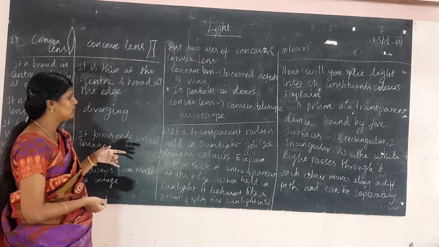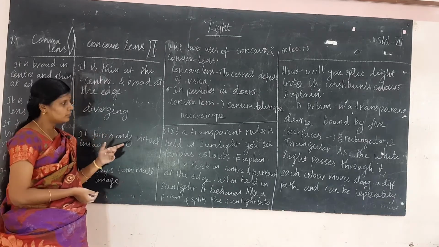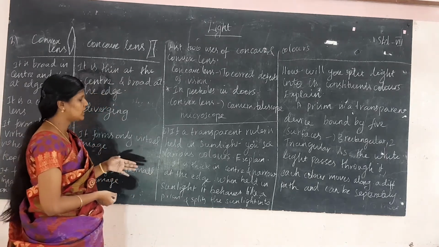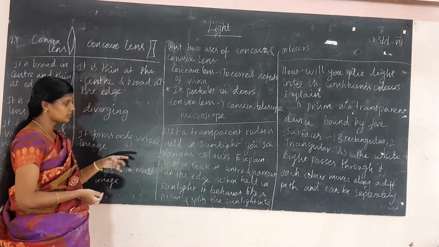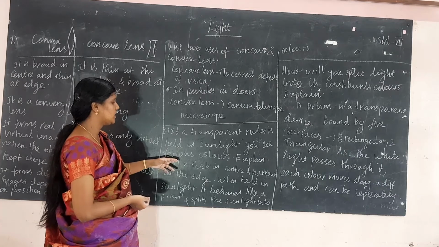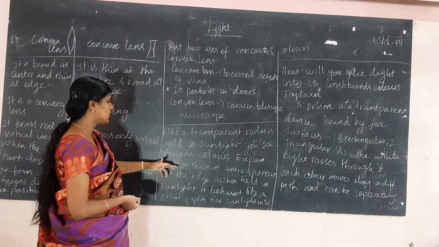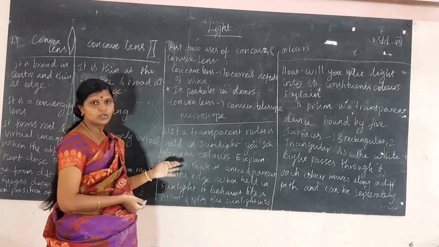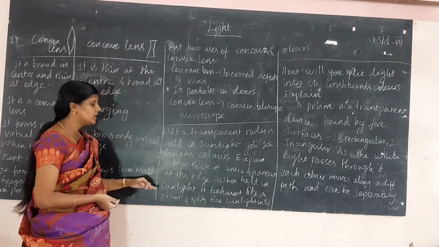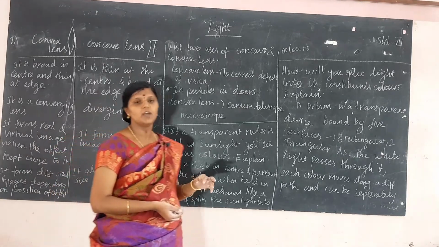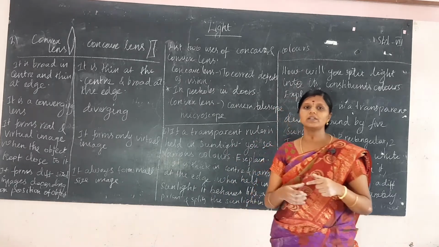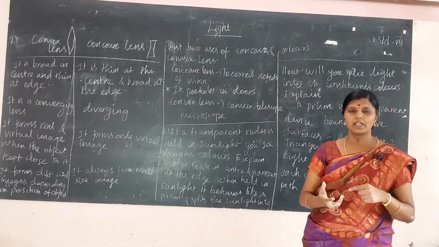Next question is, if a transparent ruler is held in sunlight, you see various colors. Explain. This is because the transparent ruler is thick in the center and narrow at the edge. When held in sunlight, it behaves like a prism.